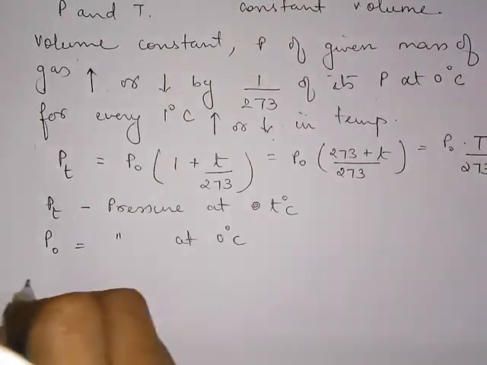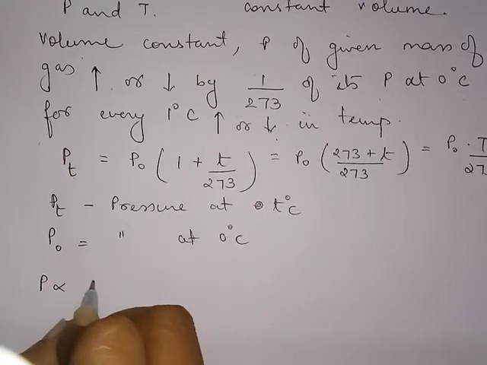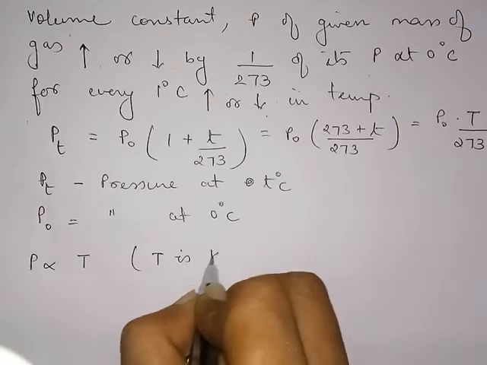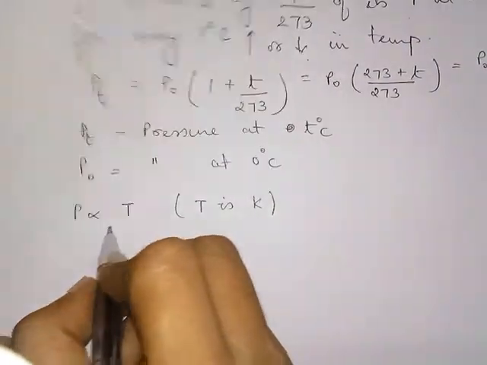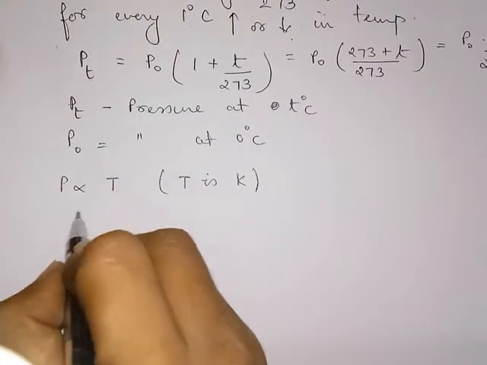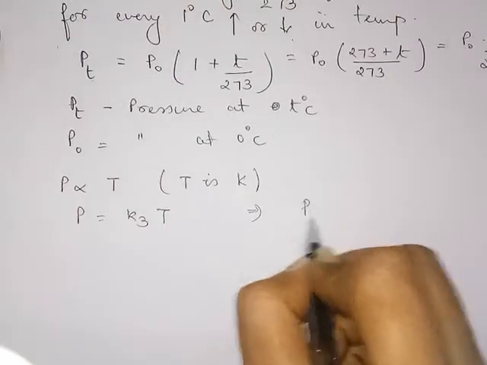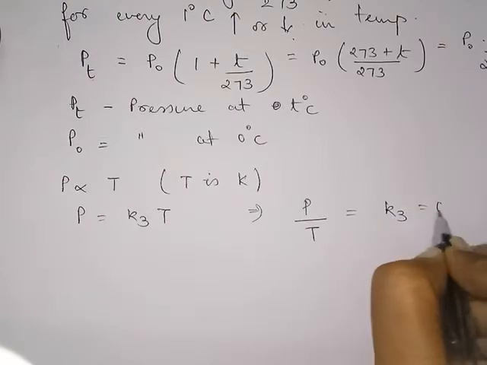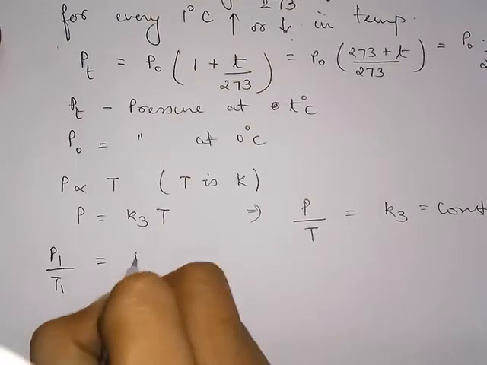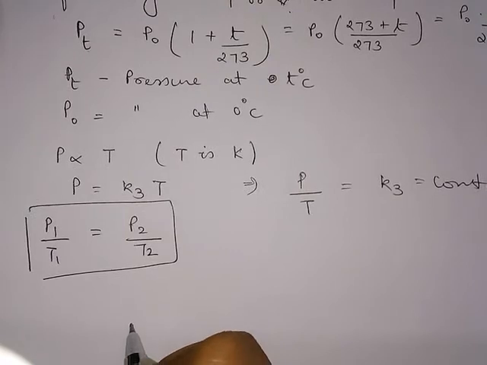So we can tell that when the volume of the gas is constant, pressure is directly proportional to temperature if the temperature is in Kelvin, or this can be expressed as pressure is equal to a new constant K3 into T, which means P by T is equal to K3, a constant. That means P1 by T1 is equal to P2 by T2 at constant volume for a given amount of gas.